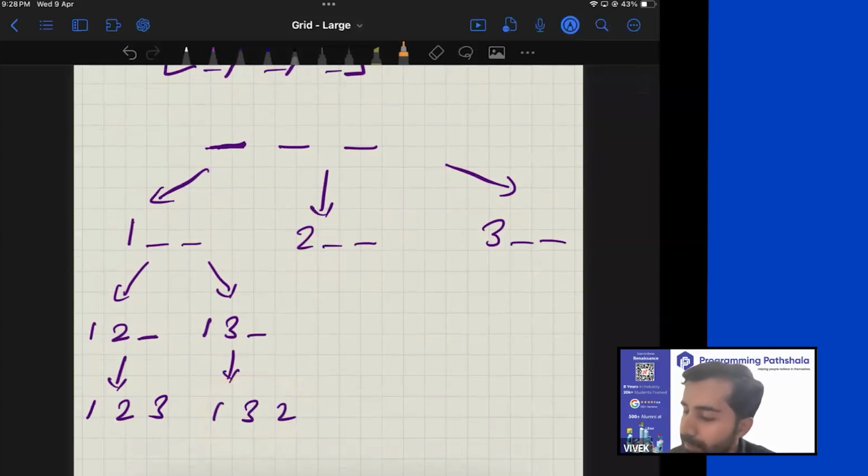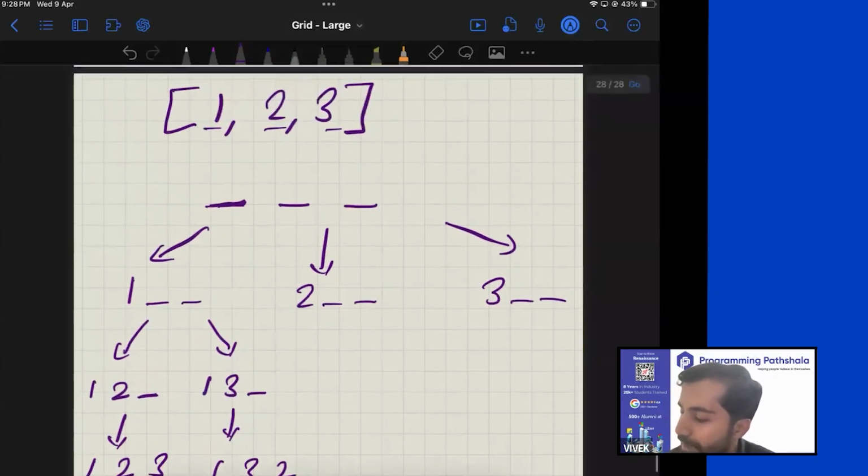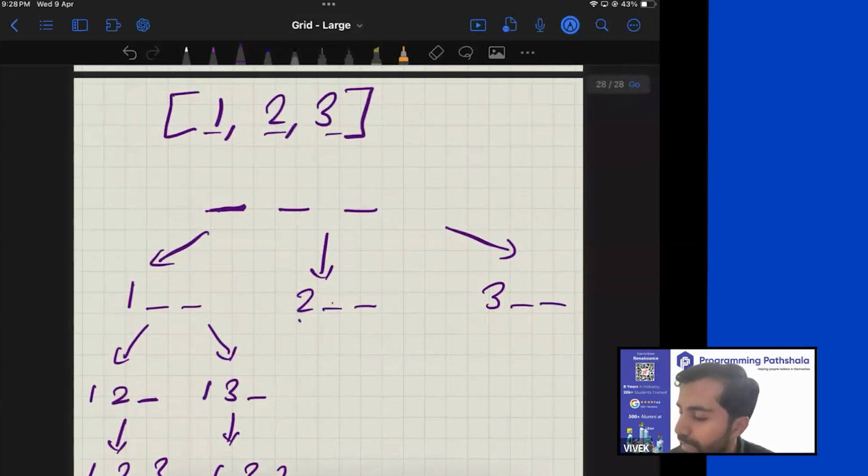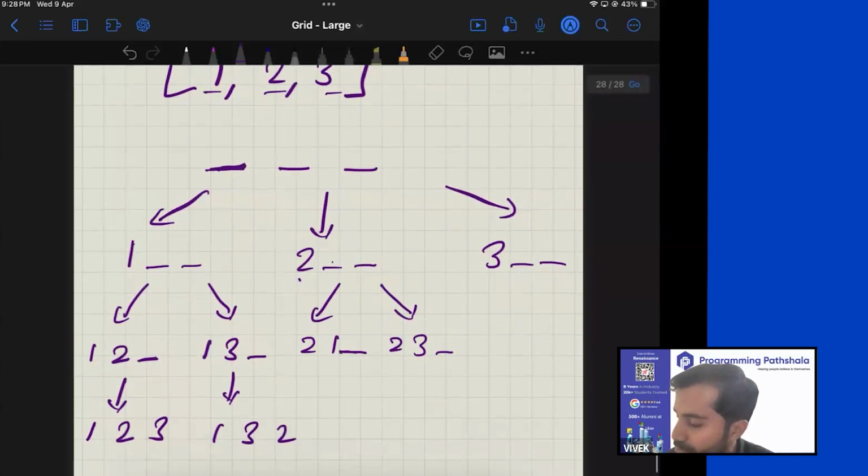And now you can do the same thing everywhere. Like you can do the same thing over here also. You can say that I have used 2. So for this position, I can either have a 1 or I can have a 3. If you put a 1, you'll get this. If you put a 3, you'll get this. And now with the same logic, for this position, there is only one choice. I have to put 3 over here.